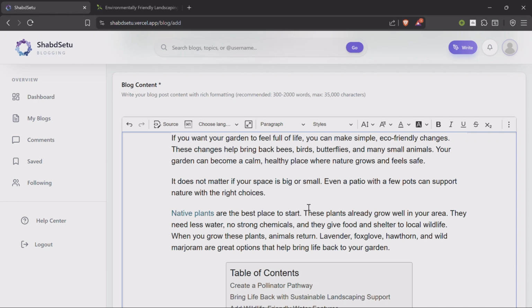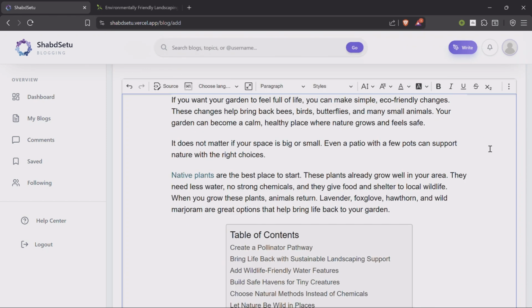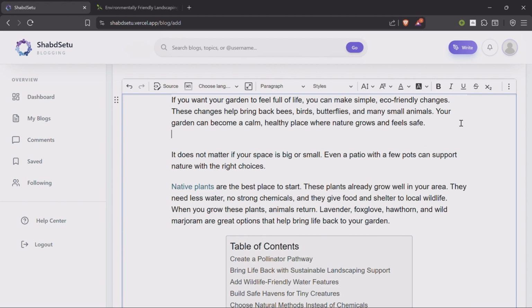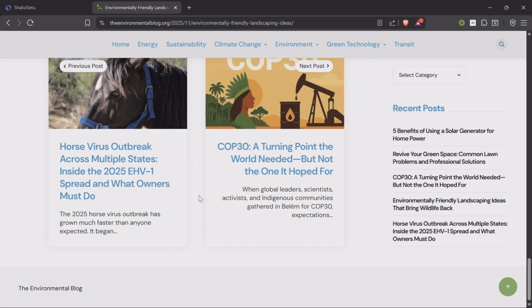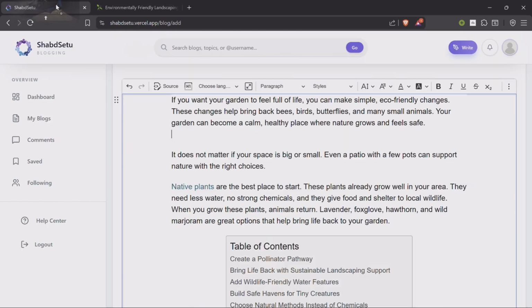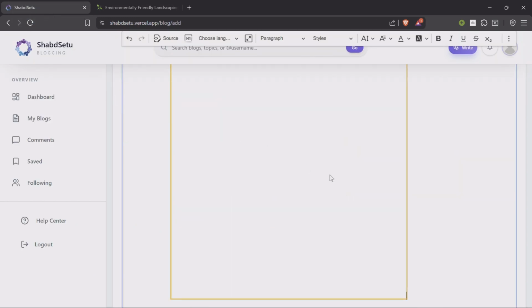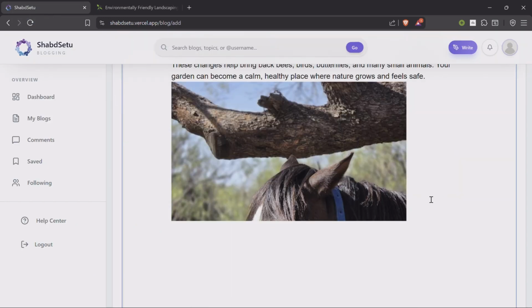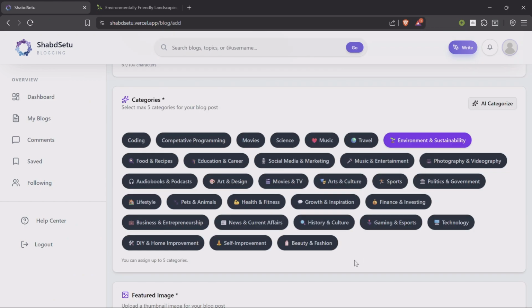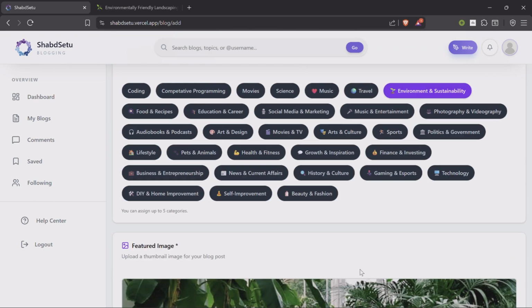We can also add one more image, or multiple images, as we want in between these paragraphs. Let's say we want to add a picture here in between, so we can just drag or copy or insert whatever the picture is, and it will be uploaded here. So this is what we generated.